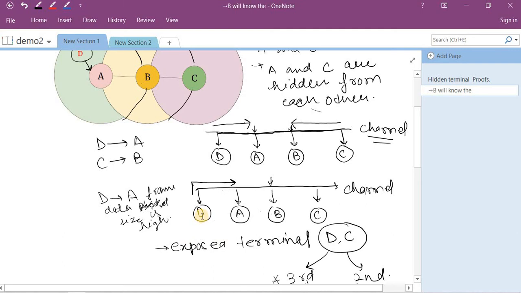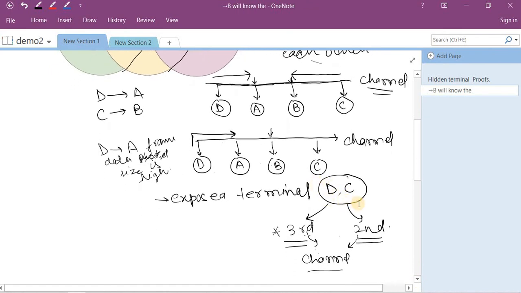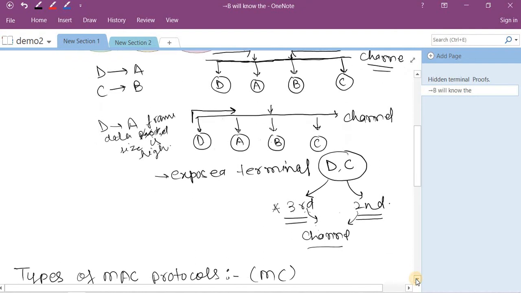That's why it is called the exposed terminal problem. It means D is exposed to C and C is exposed to D. Exposed means D and C are within different communication ranges, and the activity done by D and C will not interfere with each other. Despite this, C is not permitted to transmit the data. C is not granted permission to transmit the data to B. So this is a poor utilization of the channel, and this problem is again solved by the CSMA-CA protocol that we will discuss in our further sections.